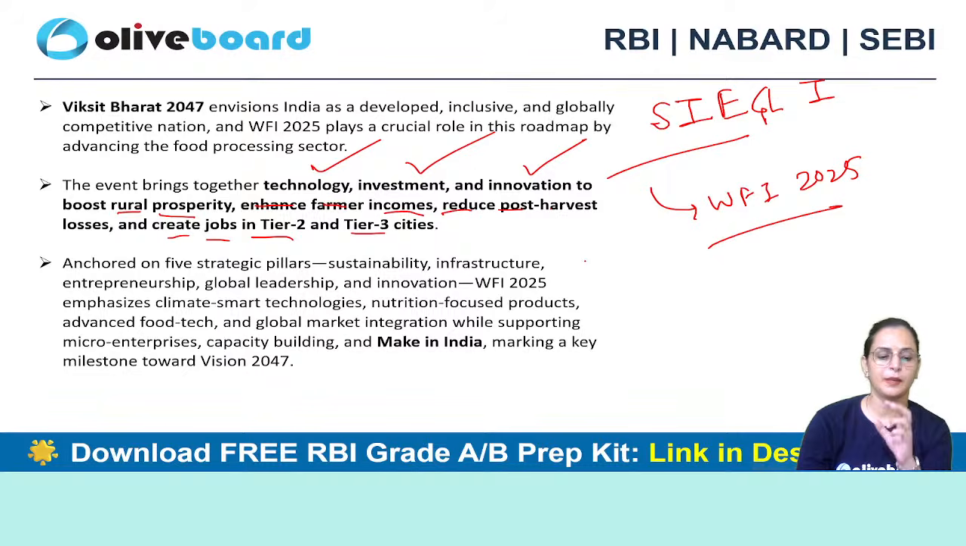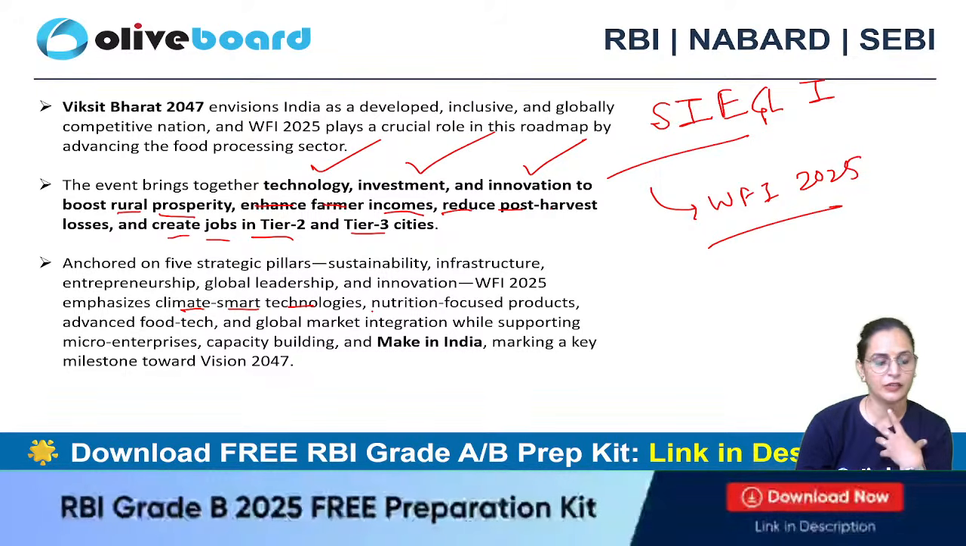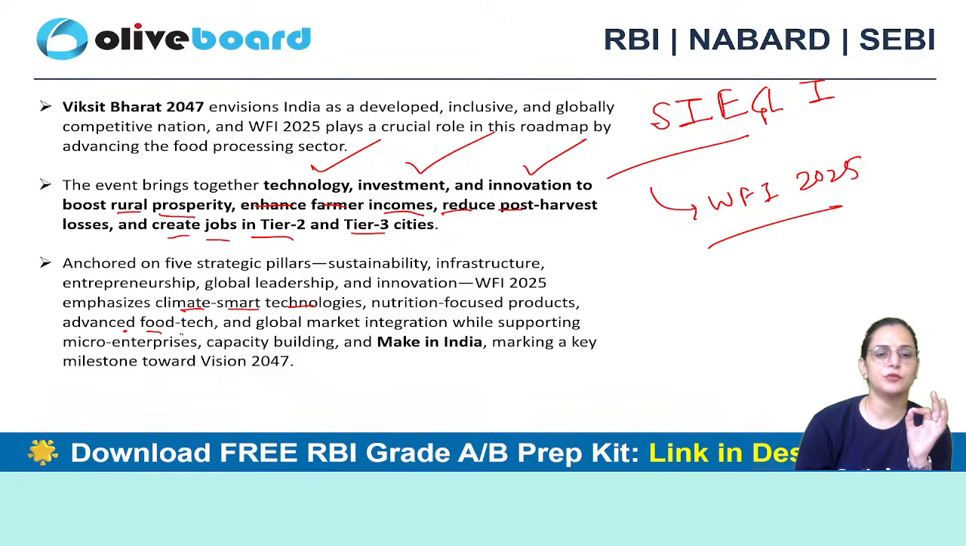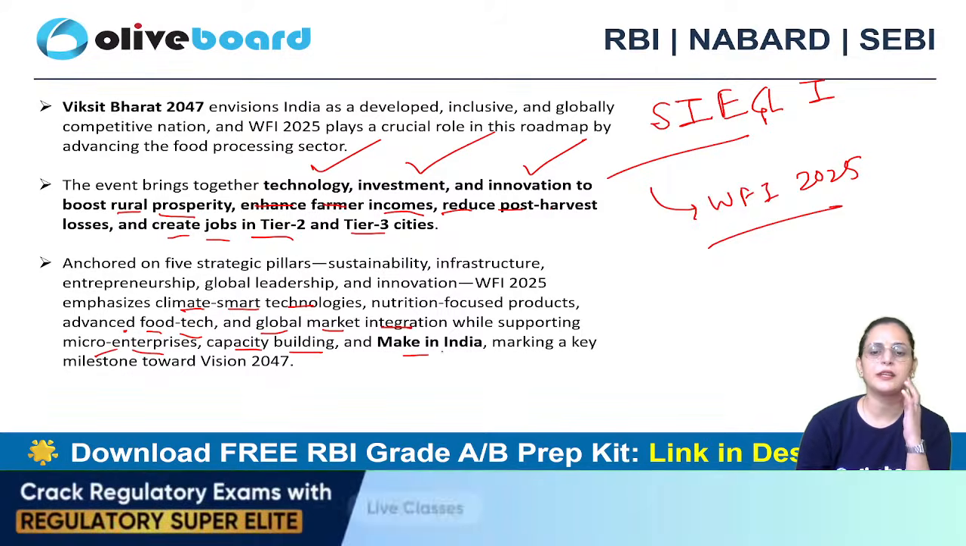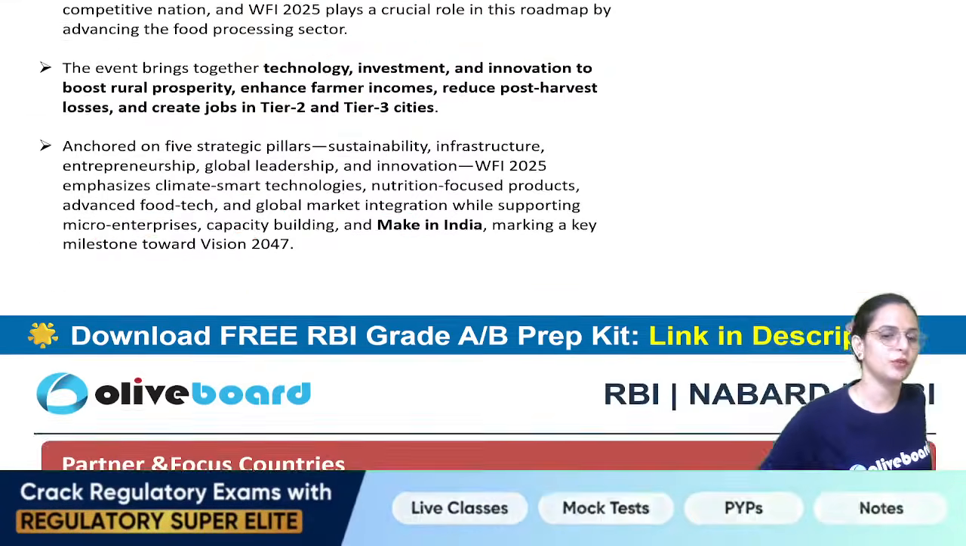World Food India 2025 mainly emphasizes that we should use technologies which are climate smart. We need to focus on products that we need to consume, but they should be nutritionally rich also. Nutrition-focused products, advanced food tech, global market integration, while supporting micro enterprises, capacity building, and Make in India, marking a key milestone towards Vision 2047.